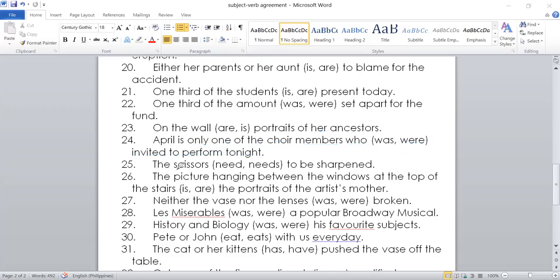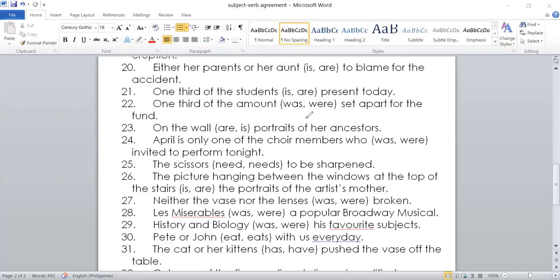Okay, next, the scissors. Scissors, tongs, trousers, eyeglasses, again, would always take a plural verb. So the answer would be need. Okay. Number 26, the picture hanging between the windows at the top of the stairs, blank the portraits of the artist's mother. The picture is the subject, therefore the answer would be singular because the subject is singular. Here again, there are two subjects as discussed a while ago. Nearest subject is lenses, therefore the answer would be was.